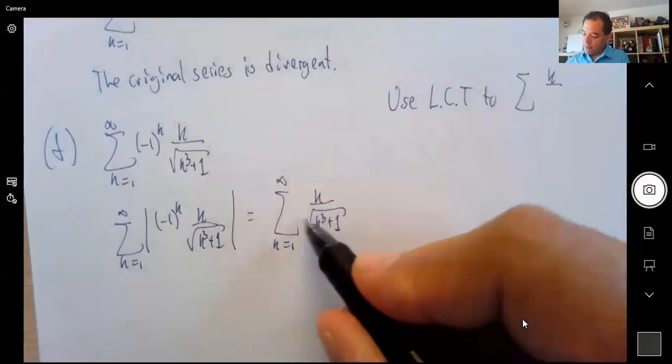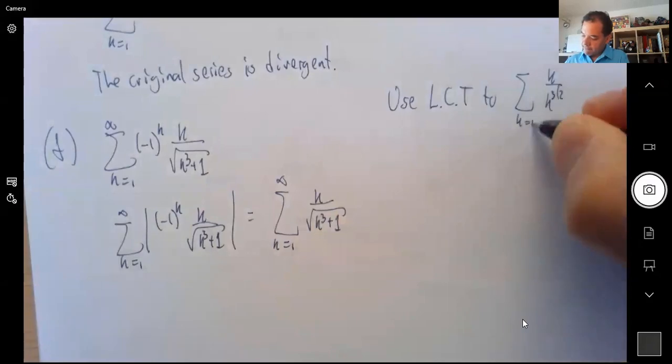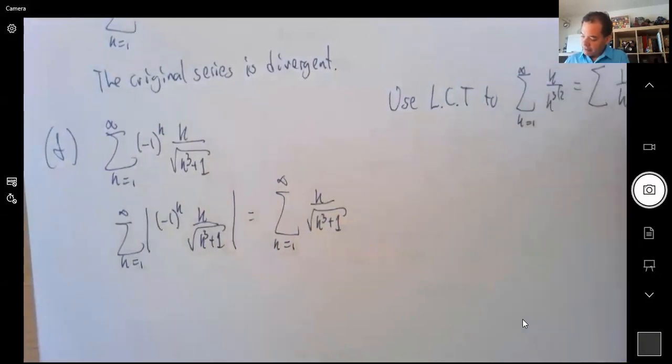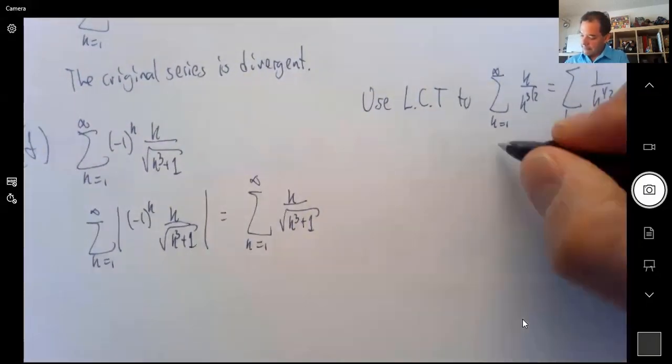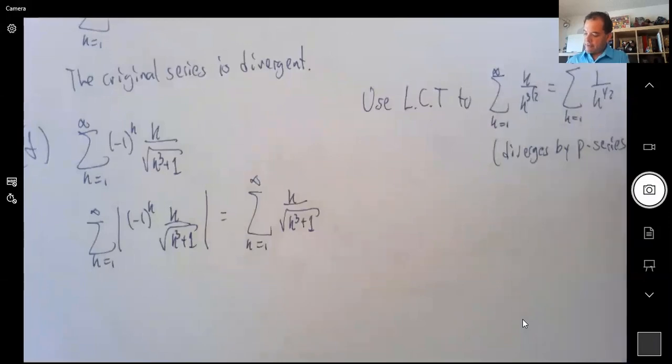So it's k cubed with the square root is k to the 3/2. And when you simplify, this is 1 over k to the 1/2, which diverges by p series, right? So this one is divergent.